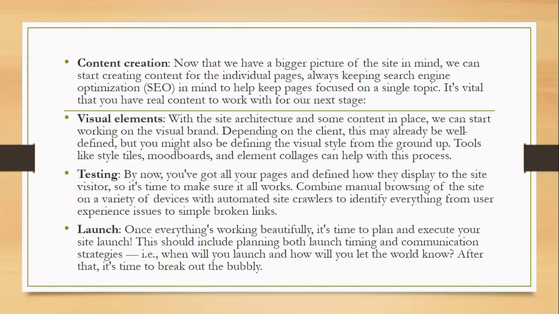There are some tools as well, that are element collage, mood board styles, and so on. This is a basic part that helps in visual aspects. For example, we can use Photoshop and Sketch to visualize a design and to communicate and appeal to the site user.